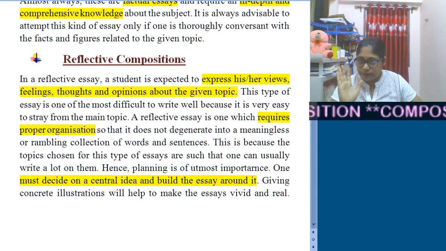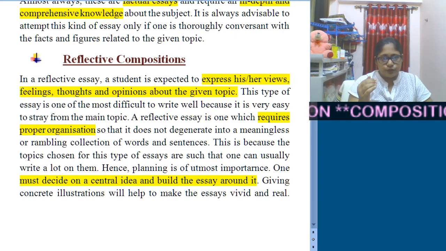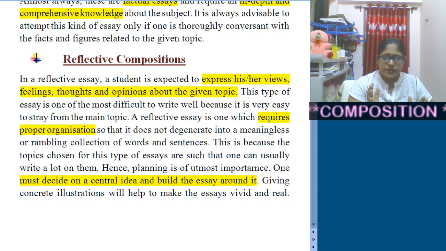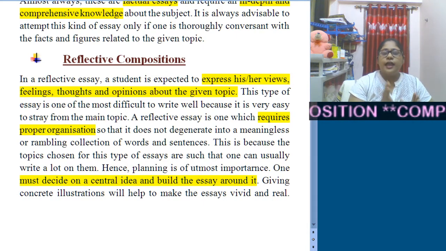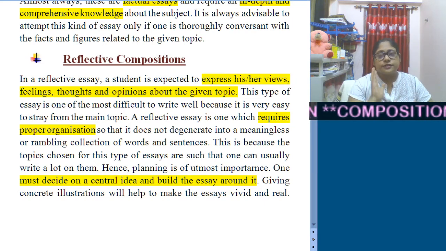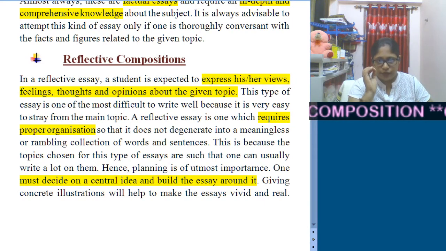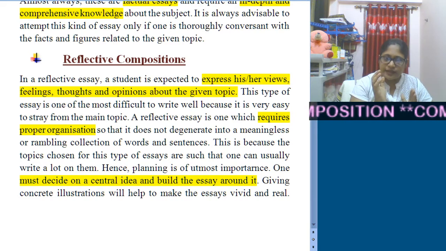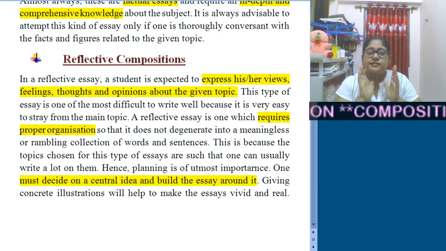Whatever you write must be built on a central idea, and the entire essay will be around that central idea. You have to explain it vividly so that it appears real.